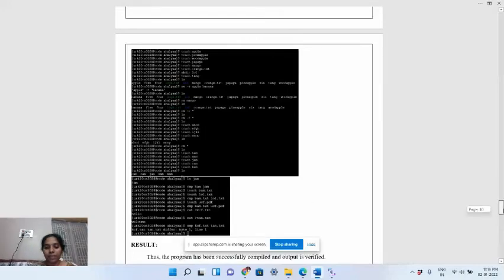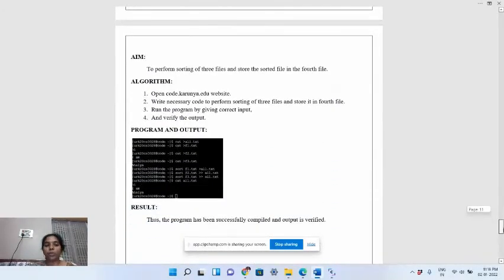Then the next one is to perform sorting of three files and store the sorted result. So first we are taking the files: in file 1 I'm giving the data hi, in file 2 I am, and in file 3 Ahalya, and I'm giving the fourth file the name all. So I'm storing all of these. Hi, I am Ahalya is stored over here.